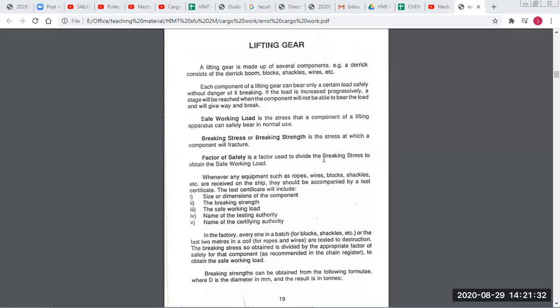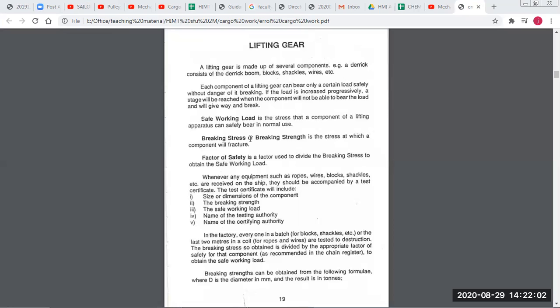To divide the breaking stress to obtain the safe working load. So generally we keep 6 times. So if our safe working load is 6 tons, then your breaking stress is 36 tons. That is, if the equipment will break at 36 tons, we will use it in normal use only up to 6 tons. 6 times of safety we are using here. We want to be very safe. But this is just an example.